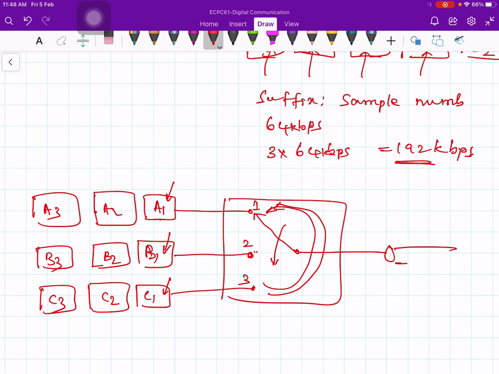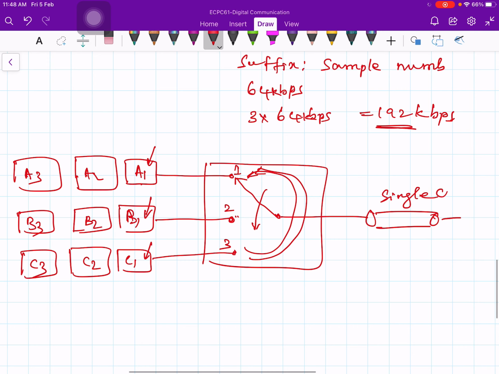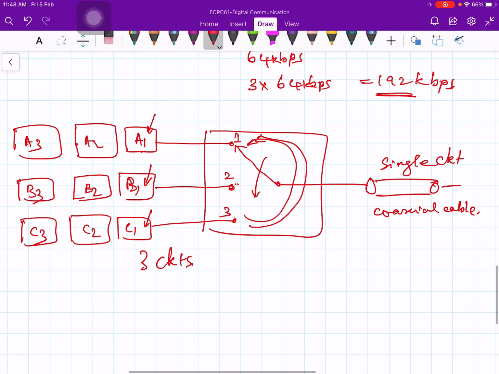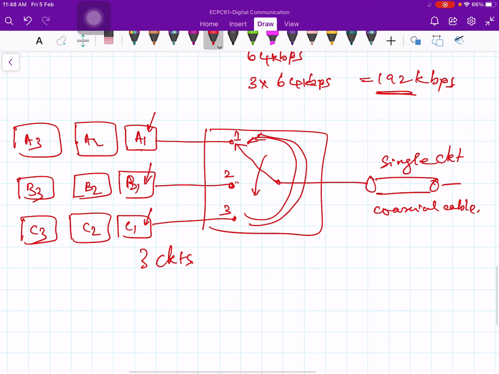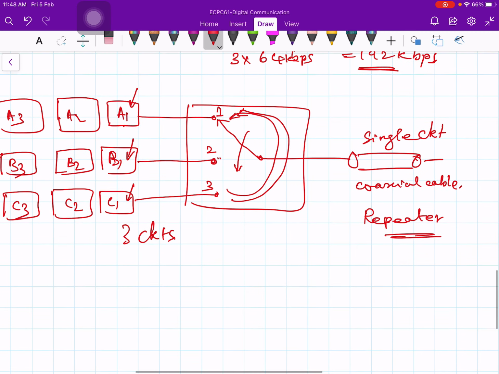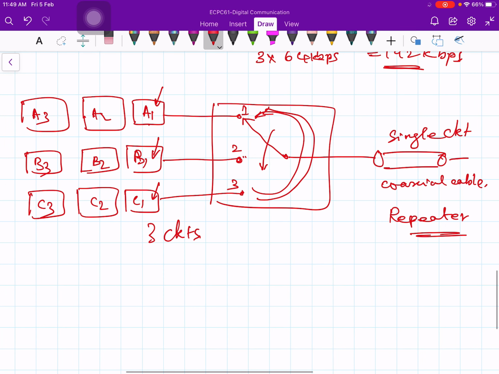And this is a single circuit. And here I have 3 circuits. Okay, so this is my coaxial cable. On the cable, as the propagation is taking place, you place repeaters on the way. Typically the gap is around 600 feet or so between the repeaters. So here you put repeaters to remove the noise. So this is the basic time division multiplexing technique.